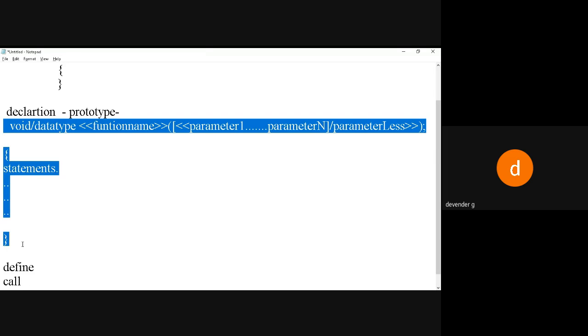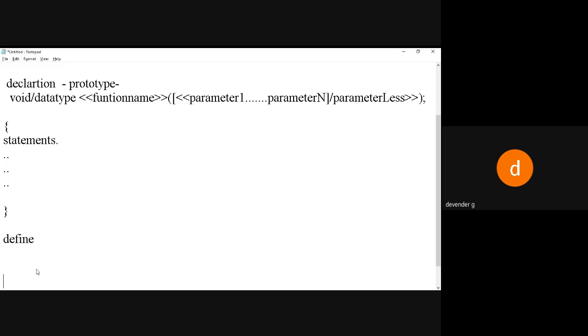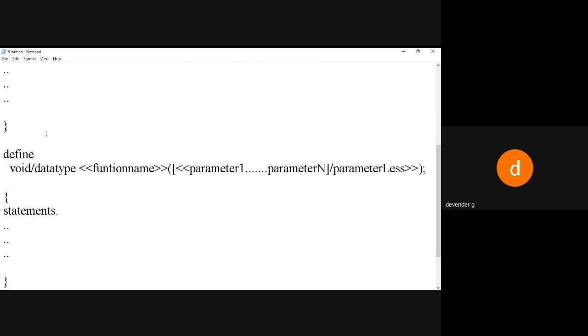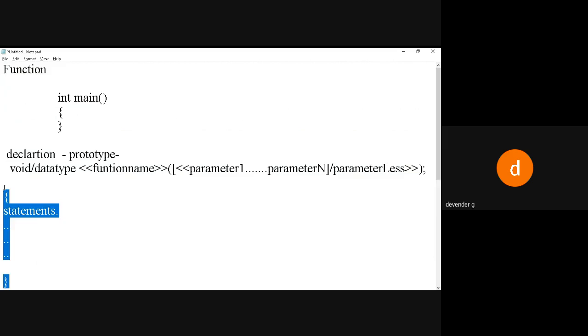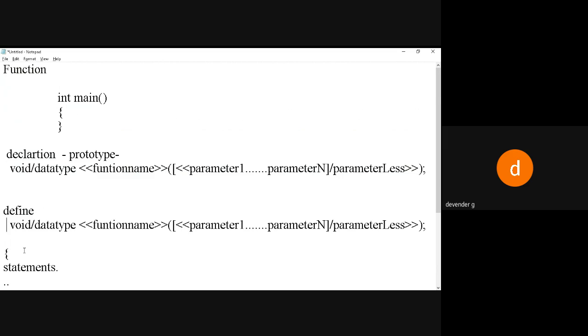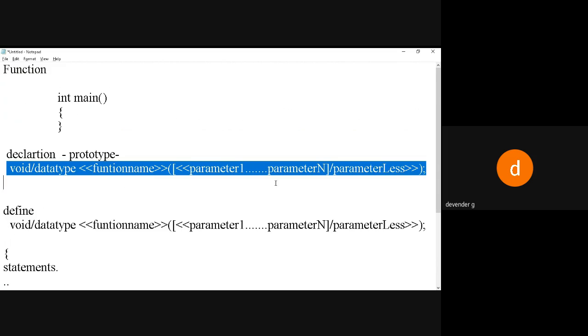Then we are going to define it by writing the syntax. So here we are giving the structure, simply like this. We are not writing the logic. So that is what we call a prototype. We are not writing any logic, we are just declaring it.